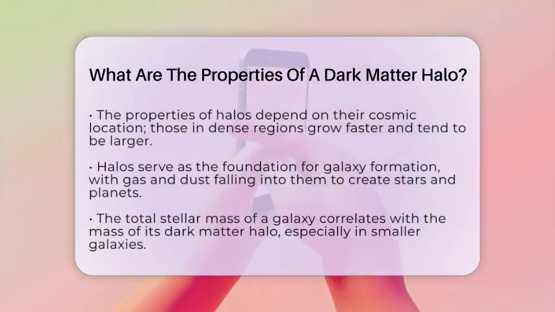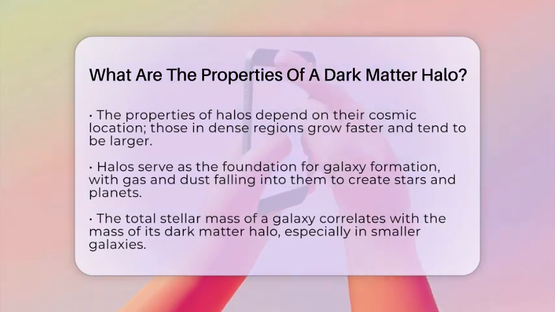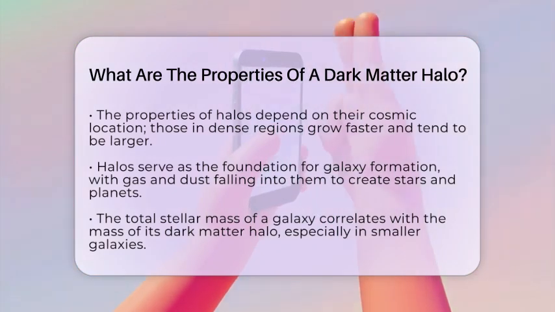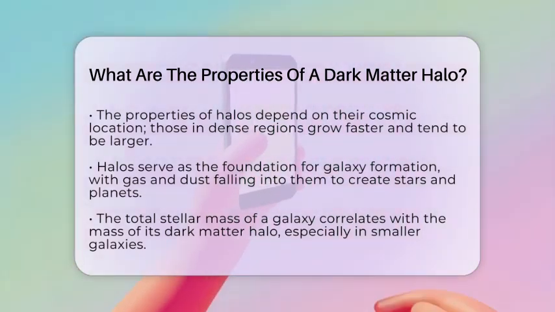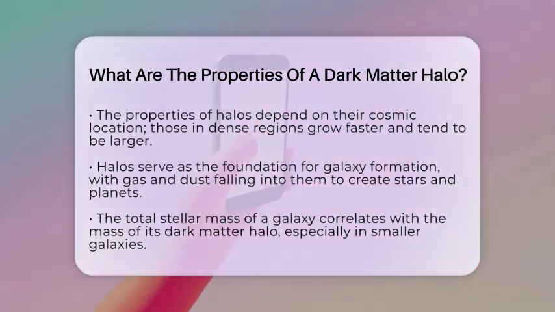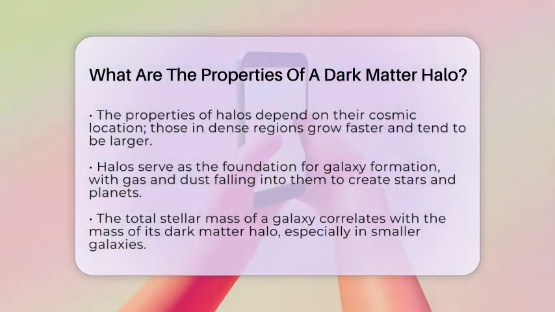Unlike normal matter, dark matter particles do not lose energy through radiation or collisions. This means they cannot clump tightly into objects like stars or planets. Instead, they remain spread out, forming a diffuse halo that extends far beyond the visible parts of galaxies.